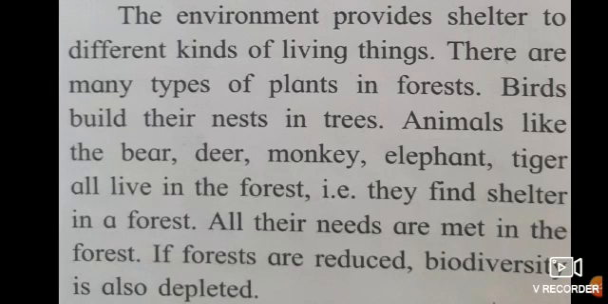So the environment provides shelter to different kinds of living things. Who provides? The environment. Nature provides. There are many types of plants in the forest. Birds build nests in trees. Animals like the bear, deer, monkey, elephant and tiger all live in the forest, i.e., they find shelter in a forest. All their needs are met in the forest. If forests are reduced, biodiversity is also depleted.